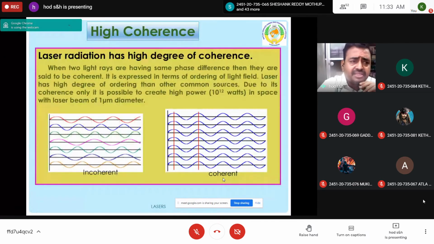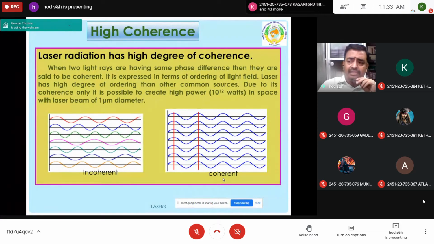So laser is highly monochromatic. For ordinary light, you have a wide bandwidth, but for a laser output beam, you observe a sharp, narrow wave, which indicates that it is associated with only a single wavelength. Polychromatic light is a combination of wavelengths, whereas laser is monochromatic, having a single wavelength. Second, high directionality. It goes almost straight from the source. For 1 meter, the deviation is less than 0.04 mm for a laser, whereas for ordinary light it is 0.5 mm. Much deviation is there for ordinary light, but lasers go straight.